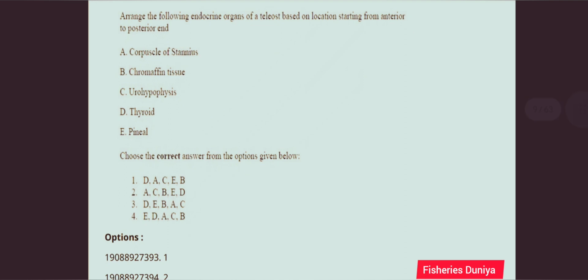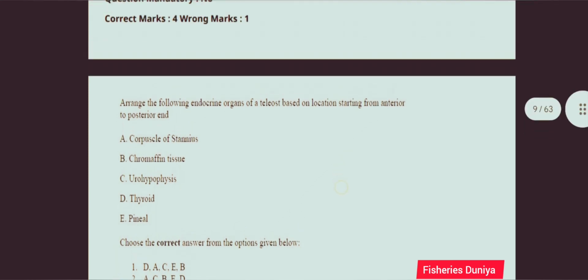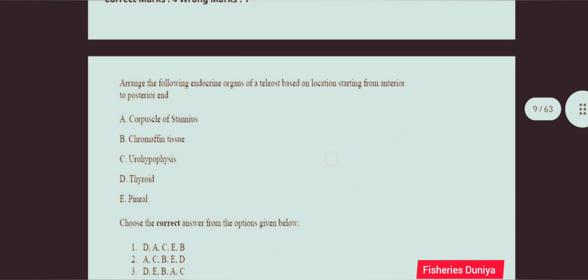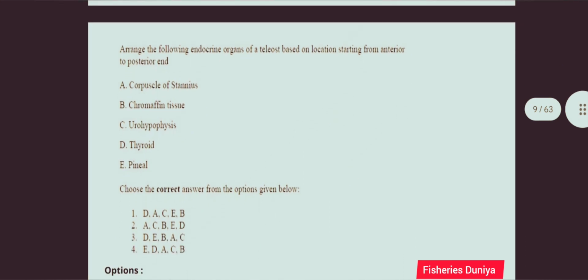Next question, arrange the following endocrine organs of a teleost based on location starting from anterior to posterior end. The options are corpuscle of Stannius, chromaffin tissue, urohypophysis, thyroid and pineal. The correct answer is option number 3, DEBAC.